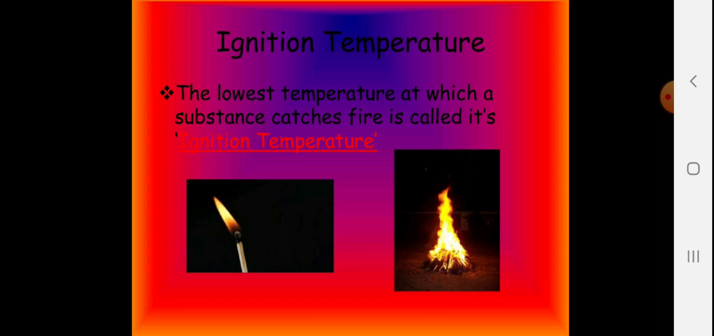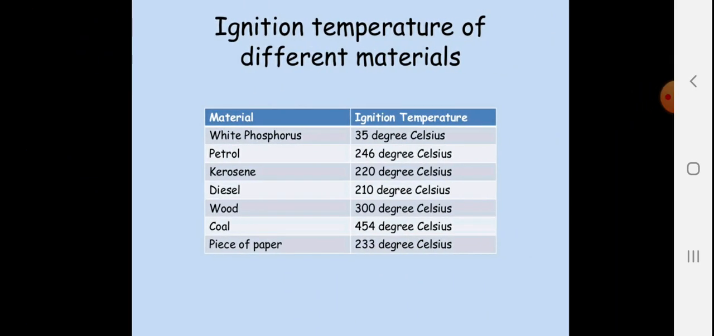Now remember, this chapter is full of scientific keywords. You have to memorize and remember all these keywords along with the figure. Now, the ignition temperatures of different materials are given here. White phosphorus is 35 degrees Celsius. That means it can catch fire at room temperature, because generally room temperatures are between 25 to 40. So white phosphorus can start burning at 35 degrees Celsius.